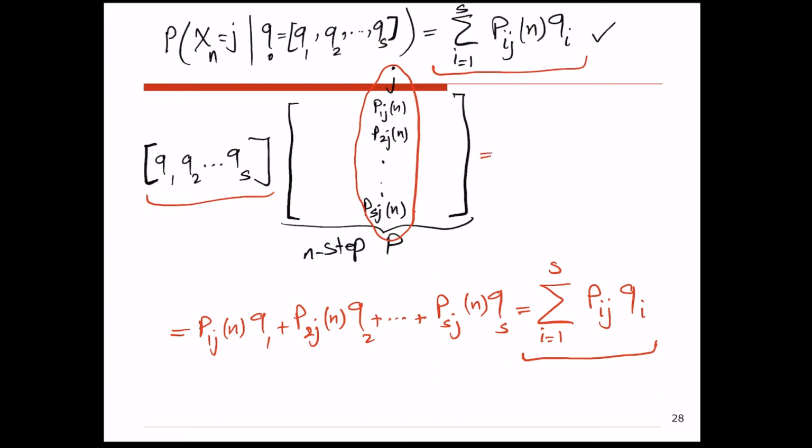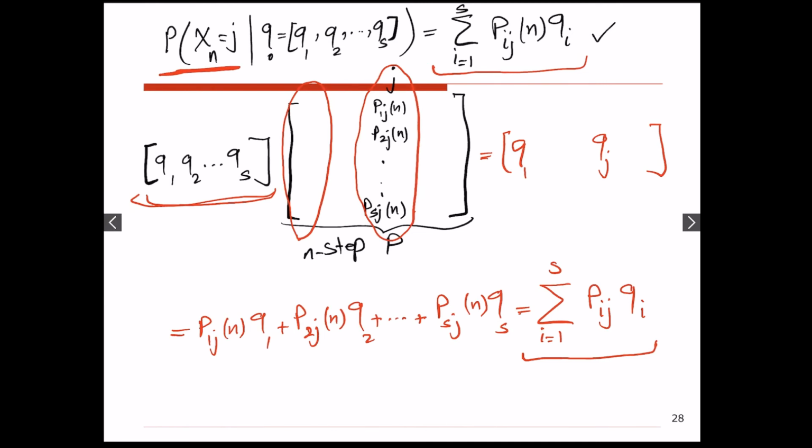That means if I multiply vector q by the jth column of the n-step transition probability matrix, I will find out what is the probability that I end up at state j after n transitions. So I'm going to again show it by qj. So that's the probability that after n transitions I end up at state j. If I multiply vector q by the first column of this n-step transition probability matrix, that gives me the probability that after n transitions I end up at state 1, no matter where I am right now.